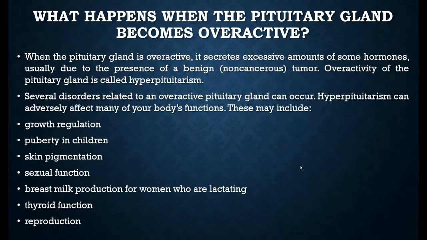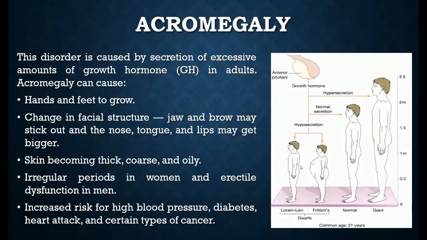The various disorders related to its overactivity can affect your growth regulation, puberty in children, skin pigmentation, sexual functions, breast milk production in lactating mothers, thyroid functions, and even reproduction. All these functions can get affected if the pituitary gland starts to overproduce. One of these problems is acromegaly.